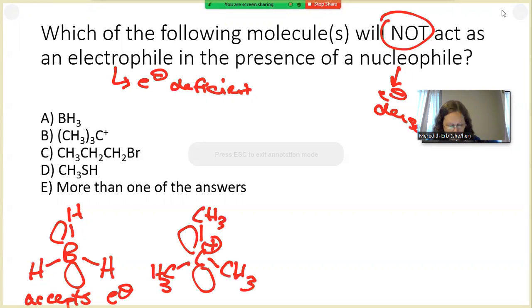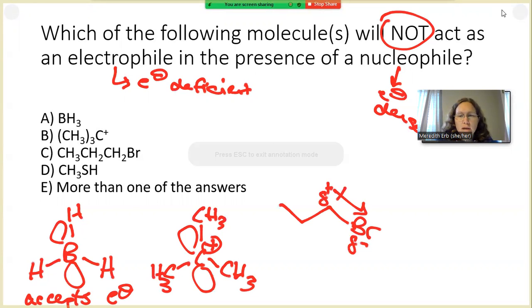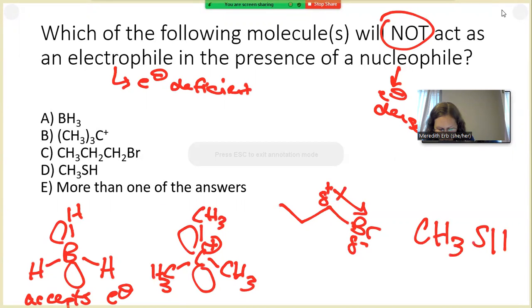C is a propyl bromide, and we know that bromine is electronegative and pulling electron density away from that alpha carbon, making it electrophilic. And then in D, we have methylthiol, CH3SH. It's important to draw in those lone pairs for that sulfur atom. The reason why is because typically thiols and thiolates, the negatively charged version of a thiol, are going to act as nucleophiles. All right, so why is that?